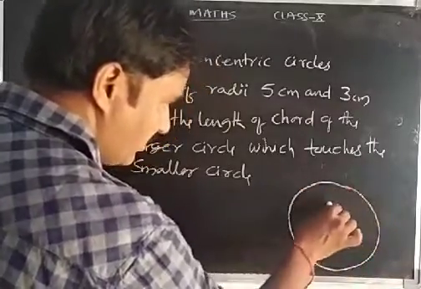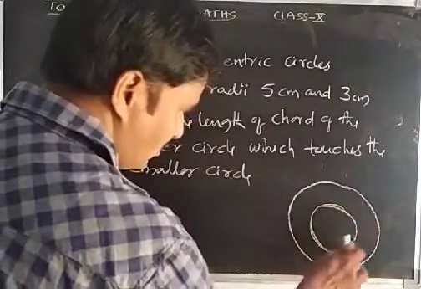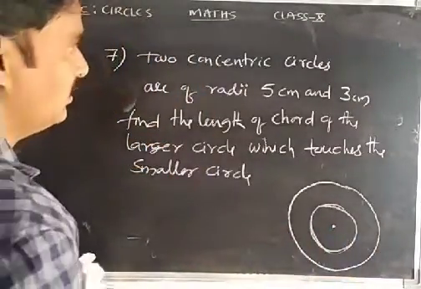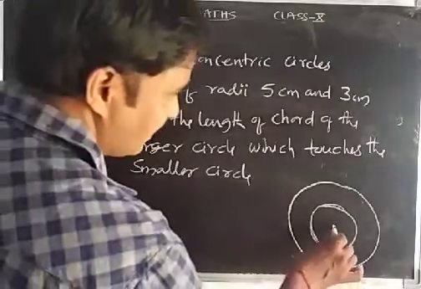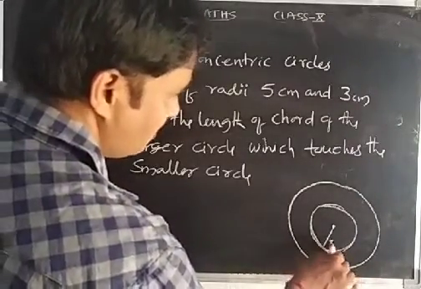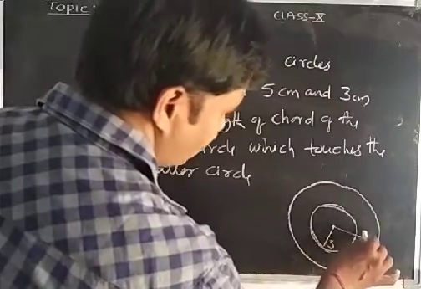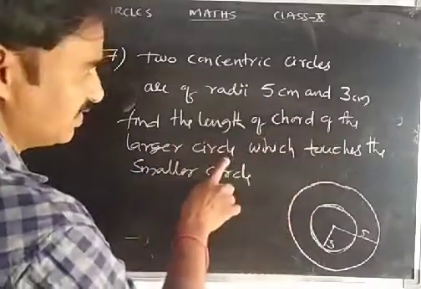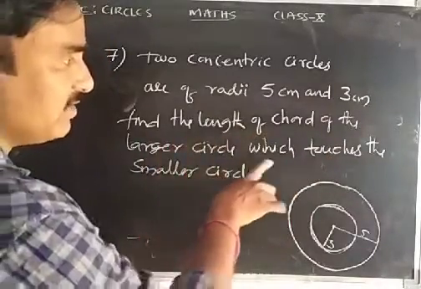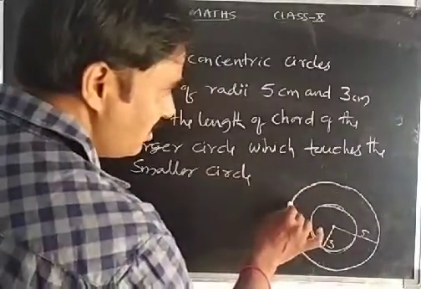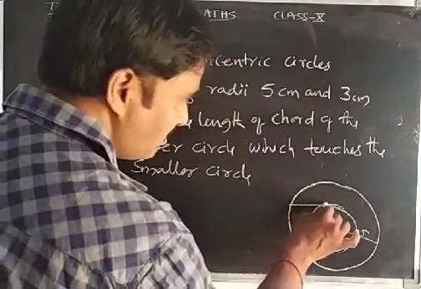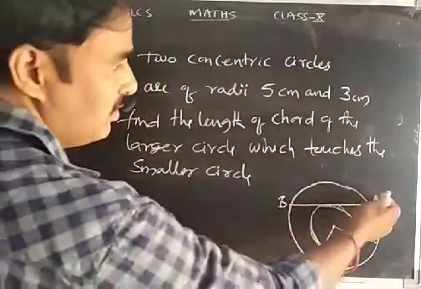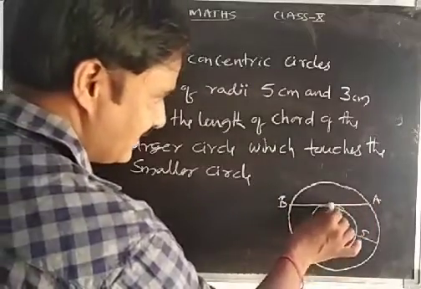Okay, according to the question, I will draw one figure. This is the larger circle and this is the smaller circle. They are concentric circles, so the center is the same for both. The smaller circle's radius is 3 centimeters and the larger circle's radius is 5 centimeters. Now what are we going to find? The length of the chord of the larger circle which touches the smaller circle. So I will take one chord AB of the larger circle, which touches the smaller circle at P.